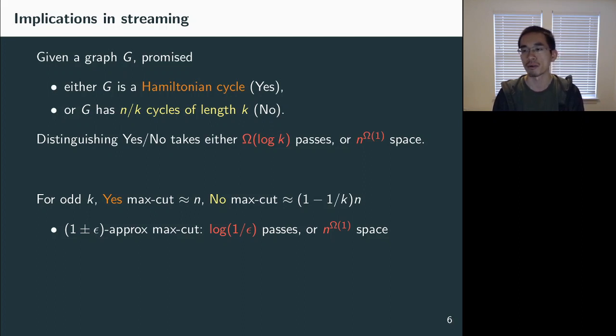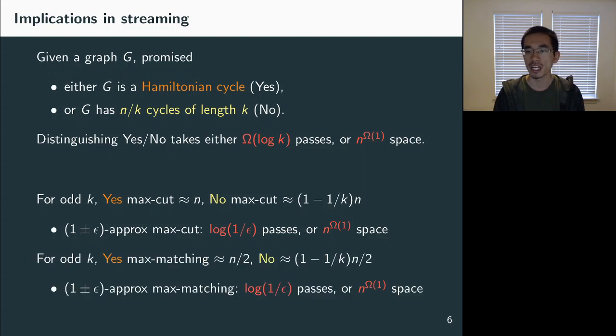This creates a gap of 1 minus 1 over k, and by setting k to be 1 over epsilon, this gives us a lower bound for 1 plus minus epsilon approximate max cut. It either has to use log 1 over epsilon passes, or the space has to be n to some constant. Similarly, we prove that for 1 plus minus epsilon approximate max matching, either it has to use log 1 over epsilon passes or n to some constant space, for the same reason.